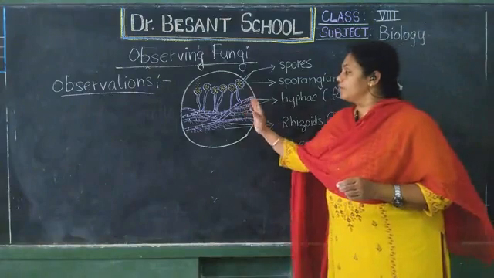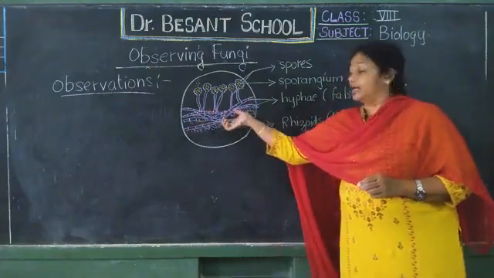So like this we see that the fungi have these false stem-like structures.